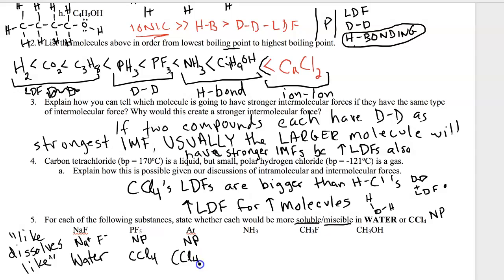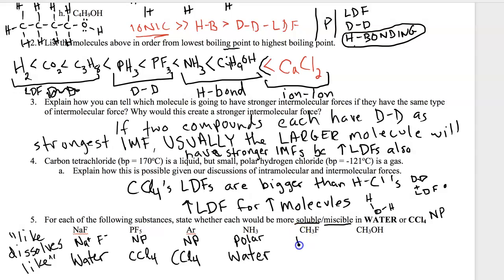the nonpolar solvent. NH3 can hydrogen bond, so it's very polar. So a polar molecule is going to dissolve in the polar solvent, so it'll dissolve in water. Ammonia in water is in a lot of your cleansers like 409 or Windex.